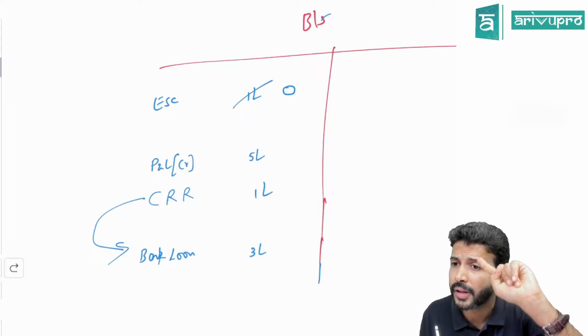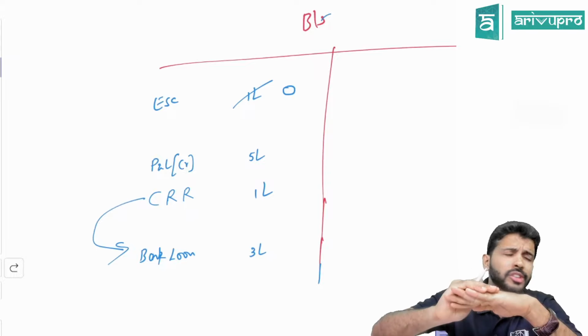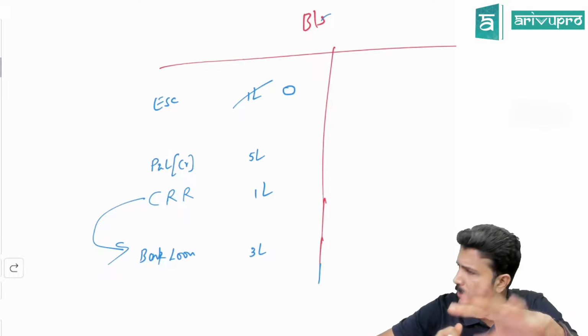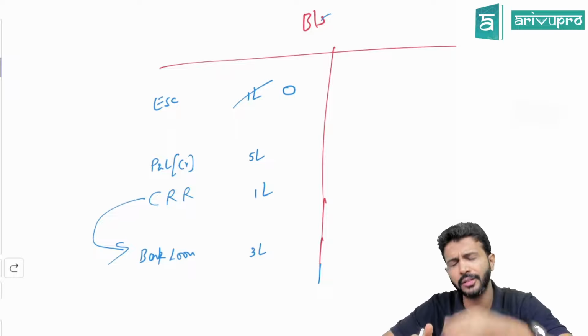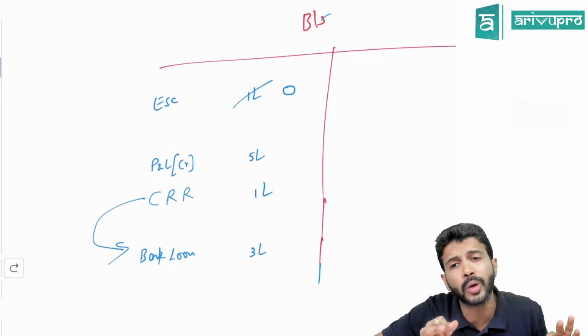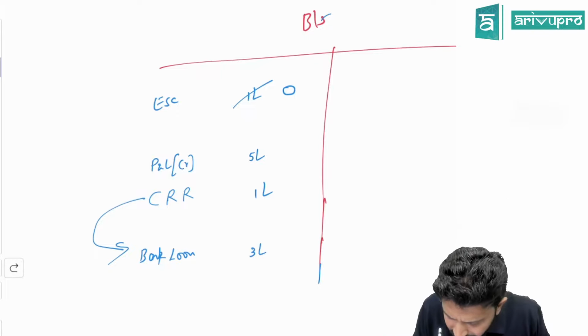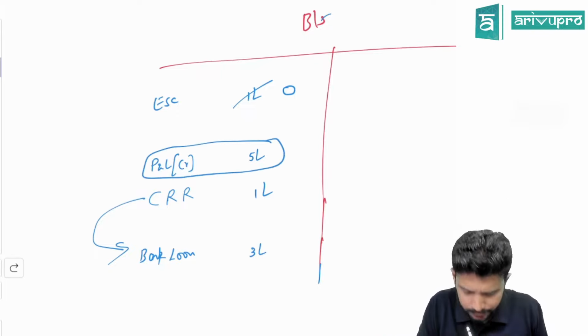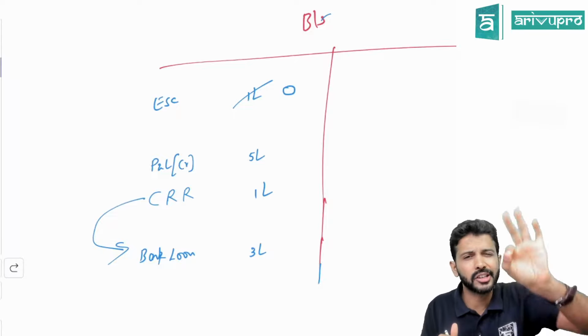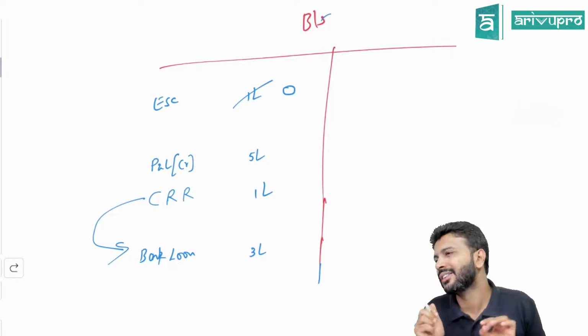CRR is created from free reserve. Free reserve means those reserves from which you can pay dividend. If you look at the Companies Act provision, the definition of free reserve is those reserves from which the company can give dividend. In my example, can you give dividend out of P&L? Yes. That means P&L is a free reserve. Generally, general reserve and P&L, we call them free reserves.